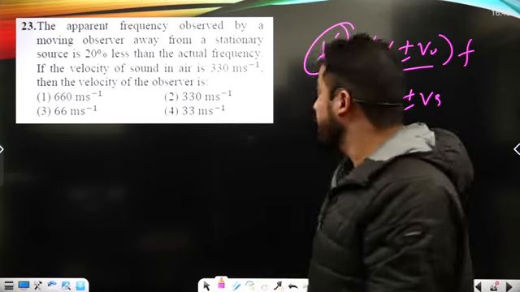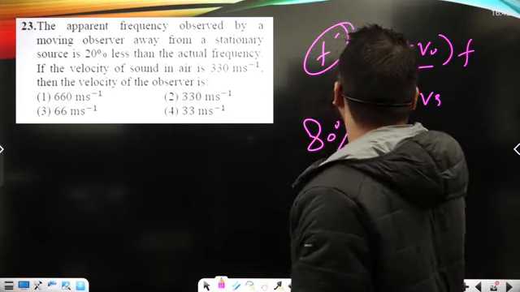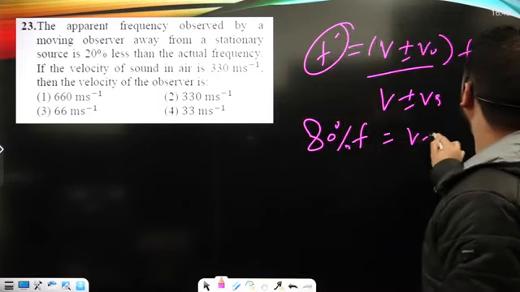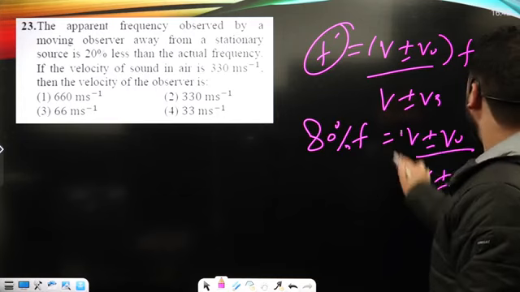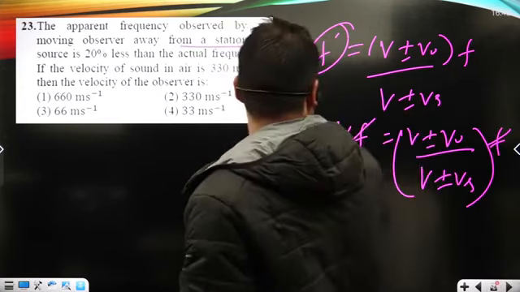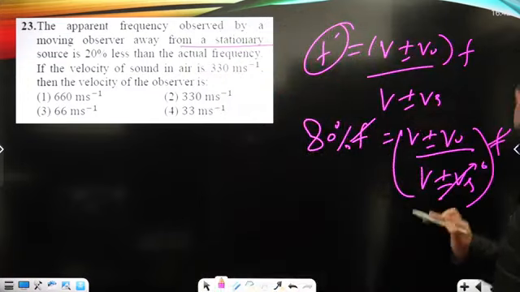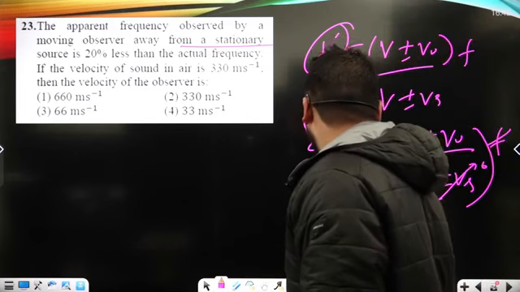It's less, meaning that it will hear 80% of the actual frequency. The source is stationary here, so Vs must be 0. 80% of F, that is 8/10.